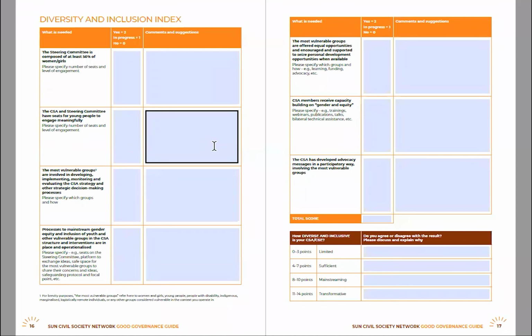The final checklist is the diversity and inclusion checklist. And this includes various different areas around diversity and inclusion, and it is completed in the same way as the other two indexes earlier. It is a shorter one, it's just 2 pages.